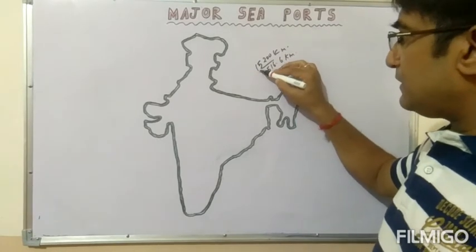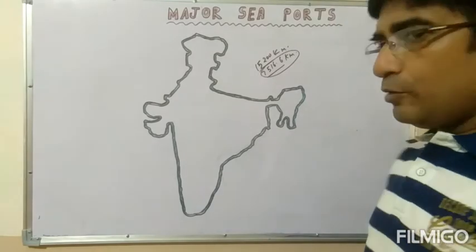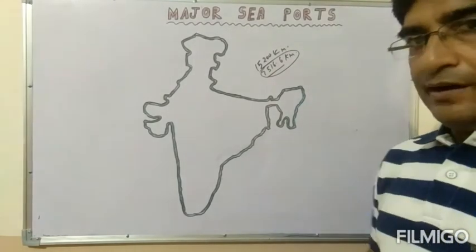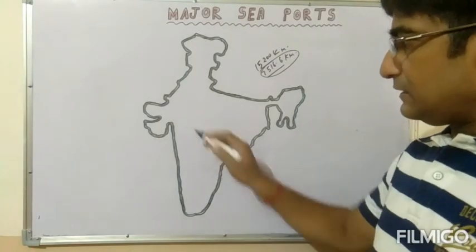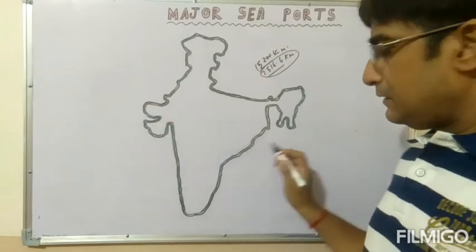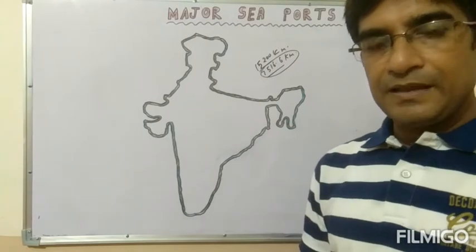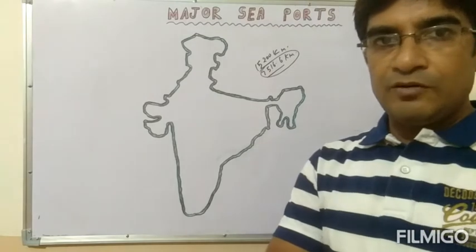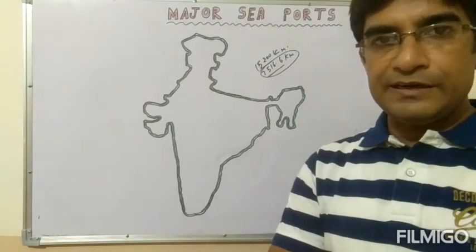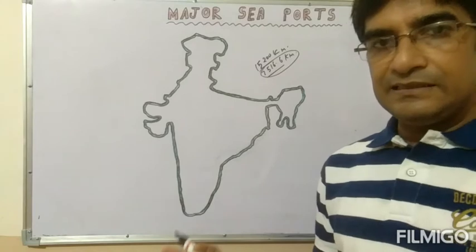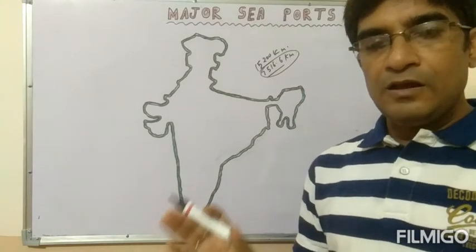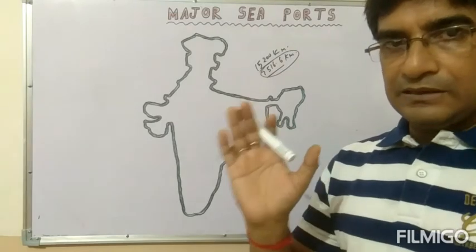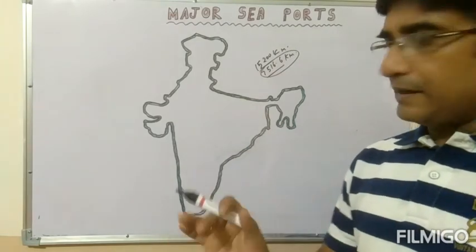Students, this coastal boundary length is very important for foreign trade, because on this coast there are 12 major seaports of India, and their role is very important in processing foreign and international trade. These are the outlets for world trade also. So these are very important points for Indian trade.